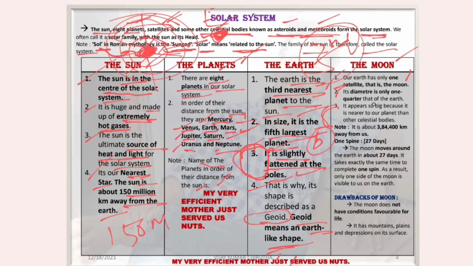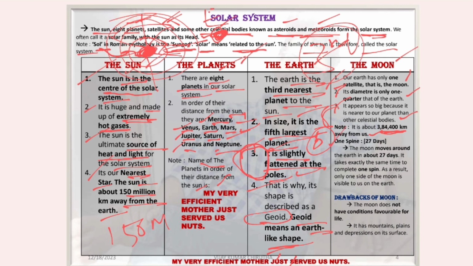Its diameter is only 1/4 that of the Earth. It appears so big because it is nearer to our planet than other celestial bodies. It's about 384,000 kilometers away from the Earth. The Sun is 150 million kilometers away, but the Moon is only 384,000 kilometers.